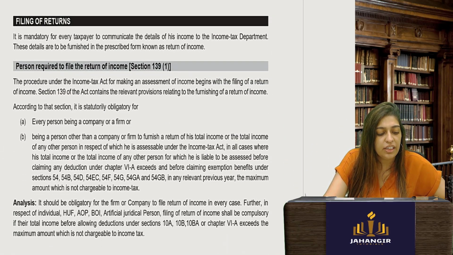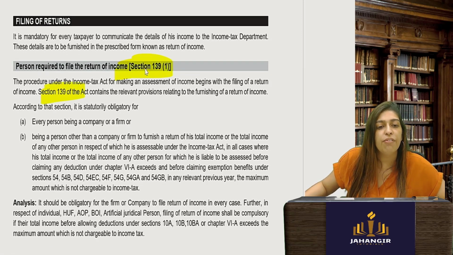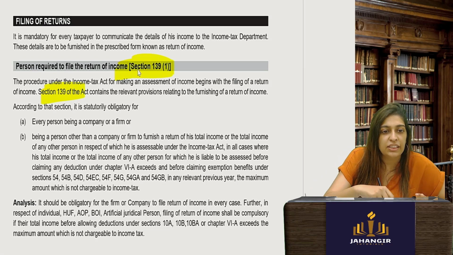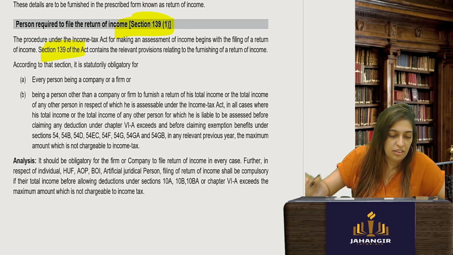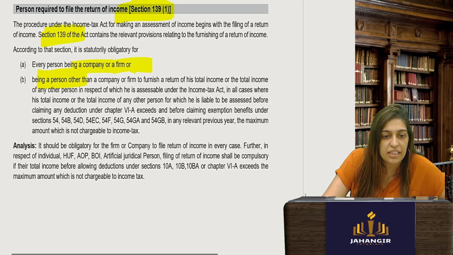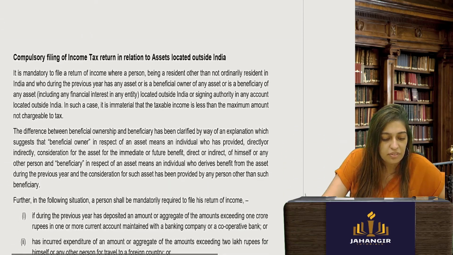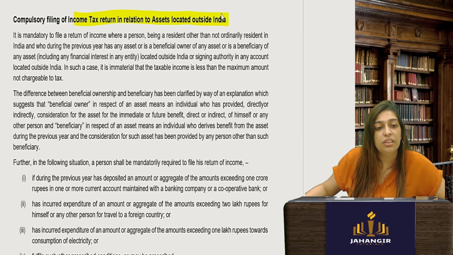Now, then you will start with filing of the return. The filing of the return is done under section 139. So whenever they say when you have to do the tax filing, under section 139(1), it is an obligation for every person, being a company, firm, any person who is required to do their audit, to file their return and who has a tax liability. Okay, even a person, compulsory filing of income tax in relation to assets outside India.